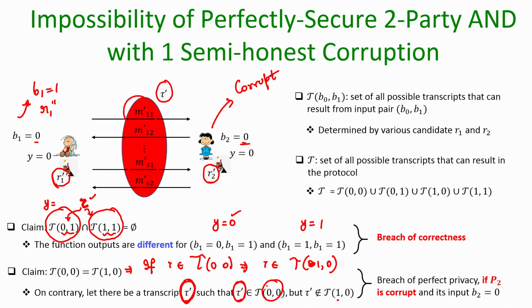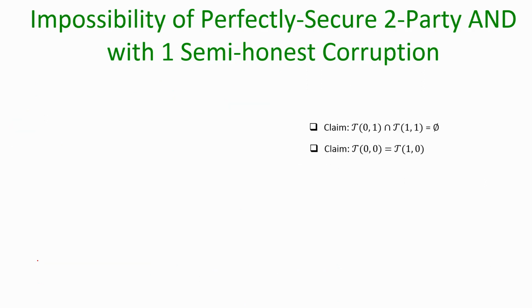So, what we are arguing here is that if this claim is not true, then there is always a non-negligible chance that P2 is a lucky guy who ends up seeing the protocol transcript tau prime. If indeed she is lucky and sees the protocol transcript tau prime, and her input was B2 equal to 0 and randomness was r2 prime, she can easily infer that she has participated in a protocol execution where B1 was 0 and not B1 was 1, and that is a breach of privacy. That is why this claim is also true.